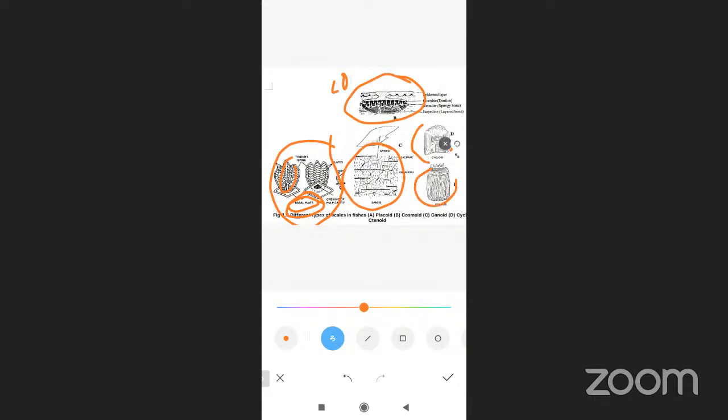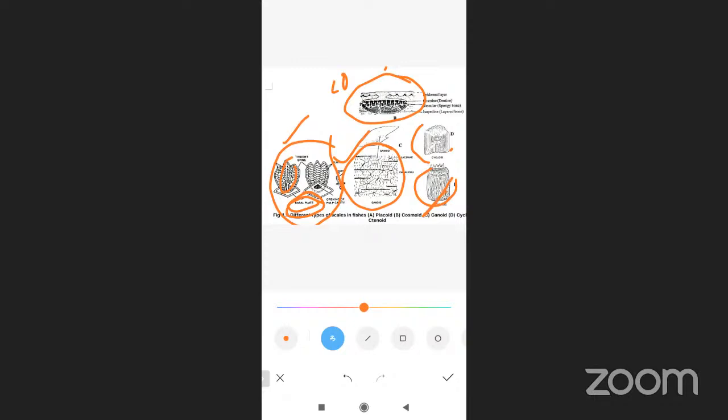Is it clear? So totally, how many types are there? Four types are there: placoid, cosmoid, ganoid, cycloid. So different varieties are there.